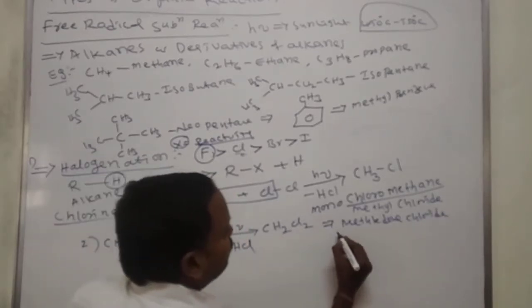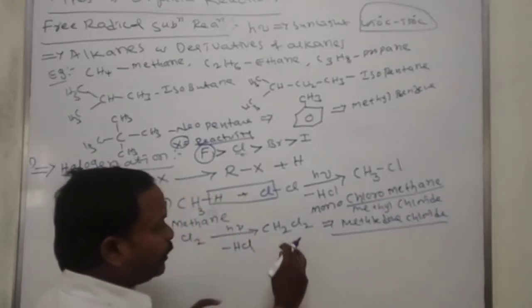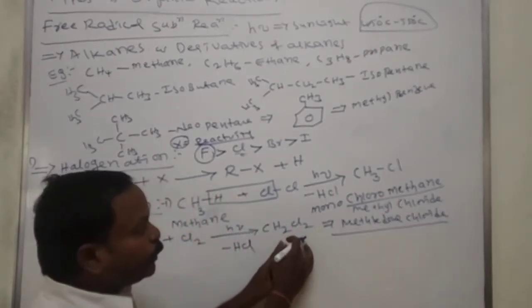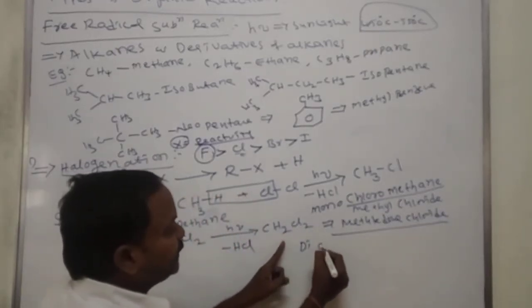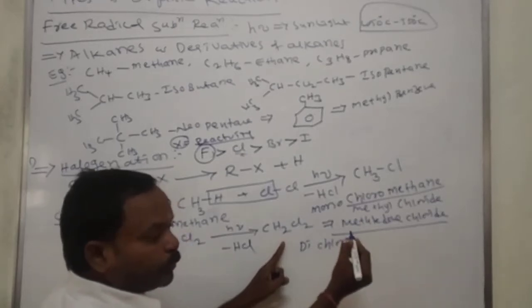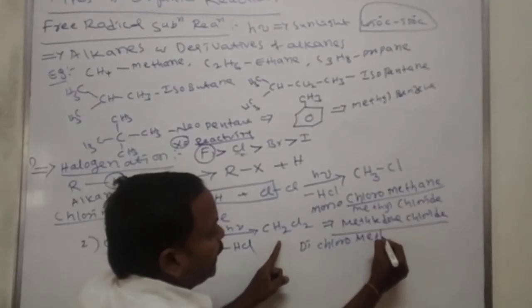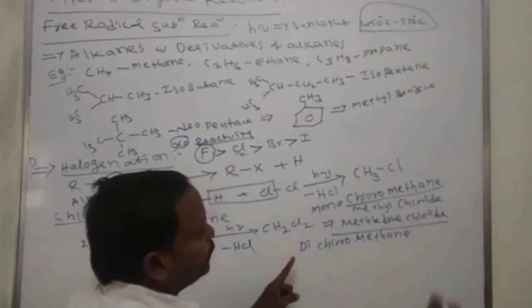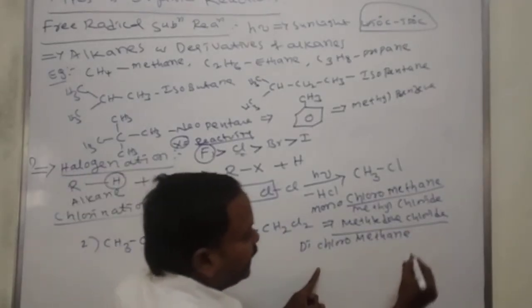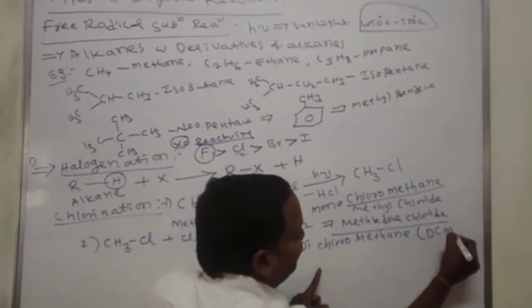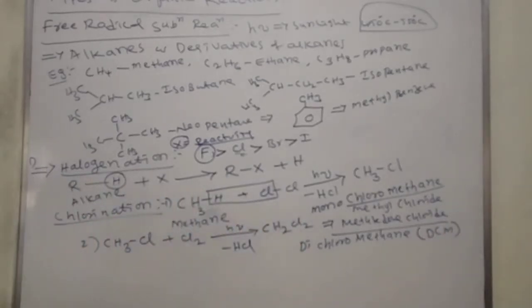What is the IUPAC name? How many chlorines are there here? 2 chlorines, so write dichloro. How many carbons? 1 carbon, meth. Dichloromethane. This is also called DCM. It is used as a solvent.